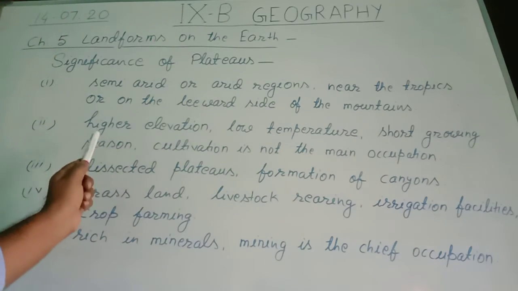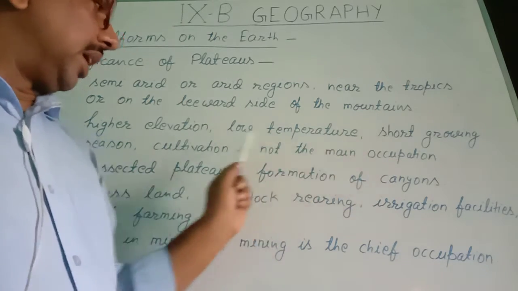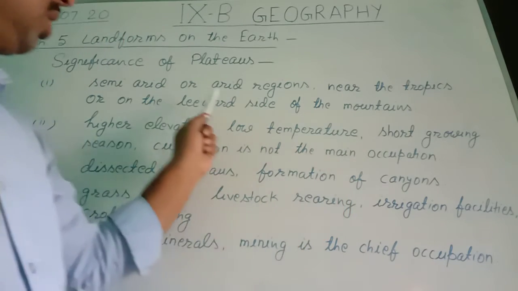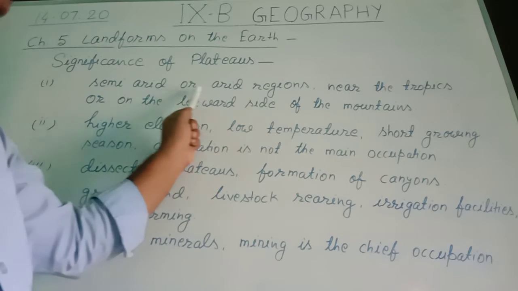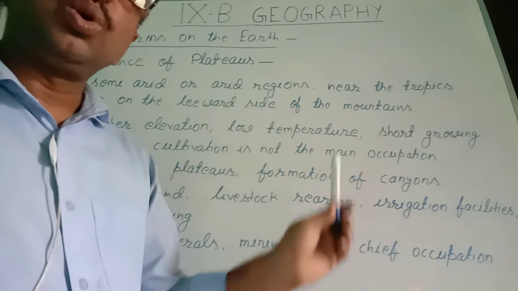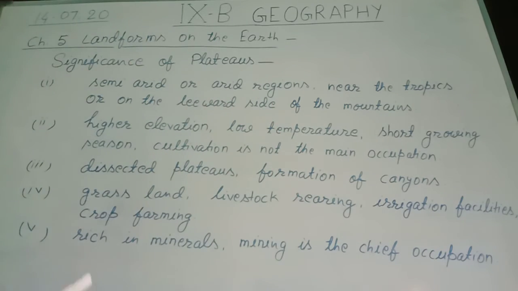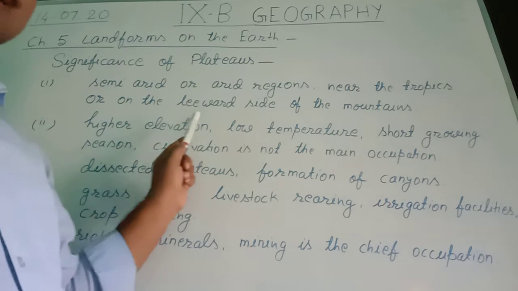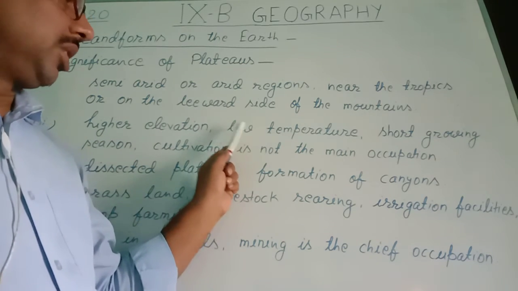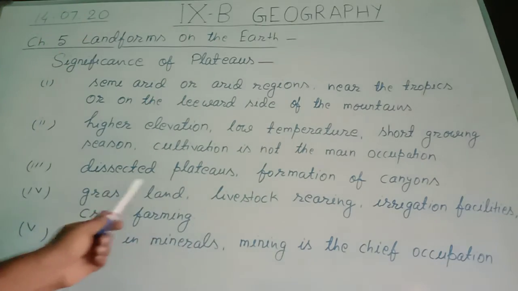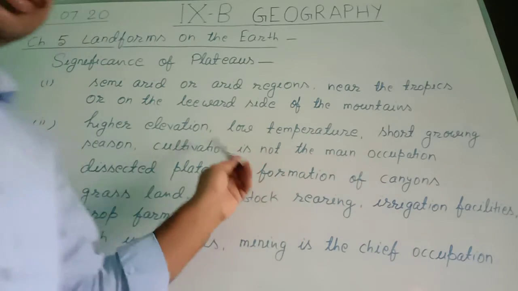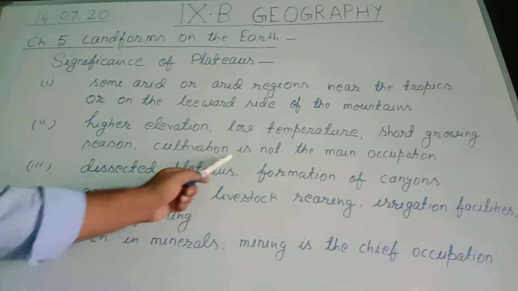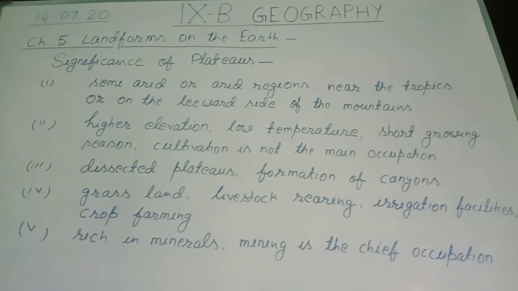Due to the short growing season, cultivation is not the main occupation of the plateaus, because you know these are also found in semi-arid and arid regions. There is no availability of water. So the second importance became: due to its higher elevation, the temperature of plateaus remains low and it has a short growing season, therefore cultivation is not the main occupation.